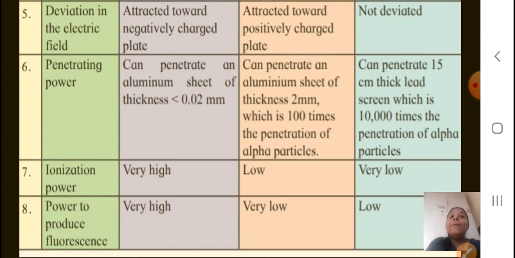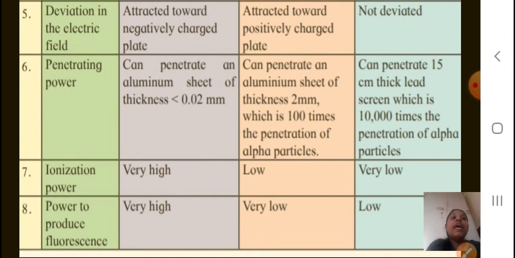Penetrating power: alpha can penetrate an aluminium sheet of thickness 0.02 mm. Beta can penetrate an aluminium sheet of thickness 2 millimeter, which is 100 times the penetration of alpha particles.